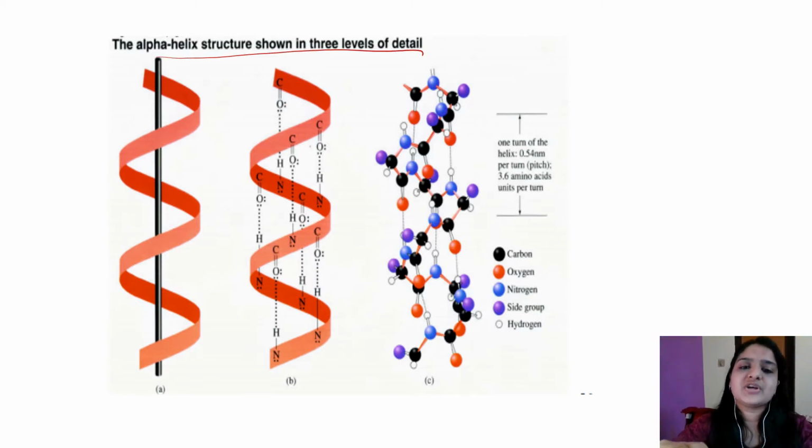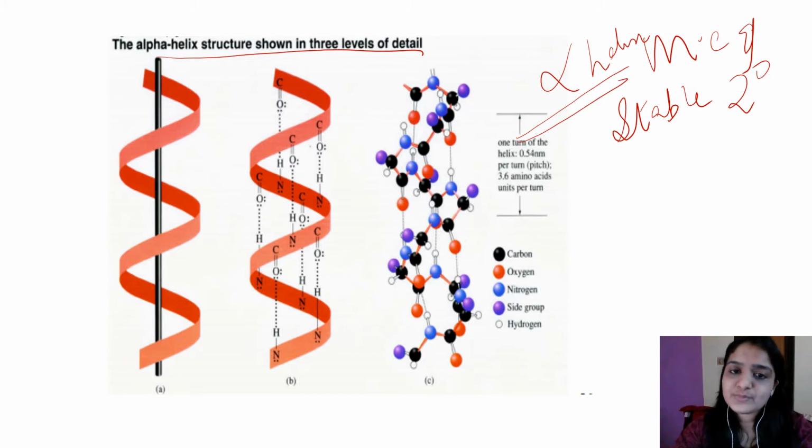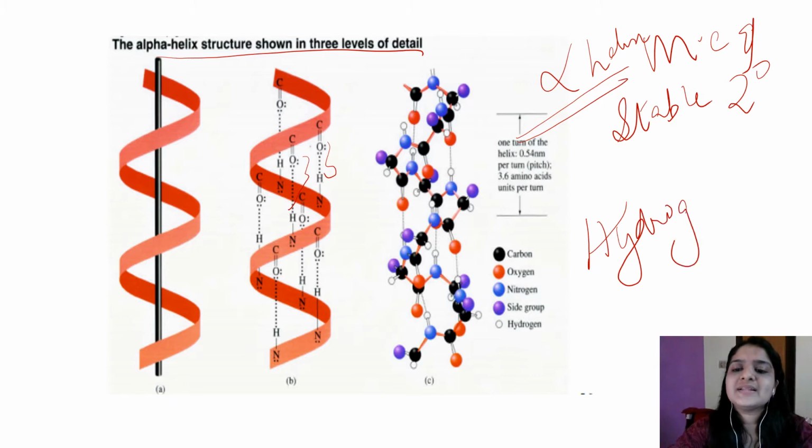The alpha helix is the most common and stable secondary structure. It's a question for you: the most common and stable secondary structure is the alpha helix. Okay, and the structure is stabilized mainly by intra-chain hydrogen bonds. So you can see within the chain there are many hydrogen bonds. So these are the bonds stabilizing the alpha helix.